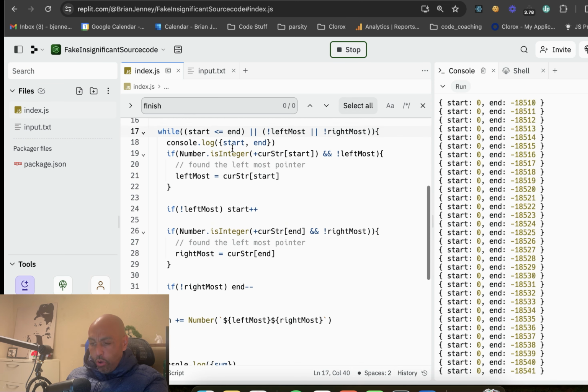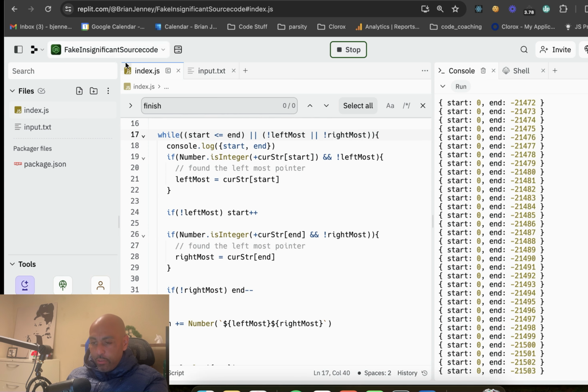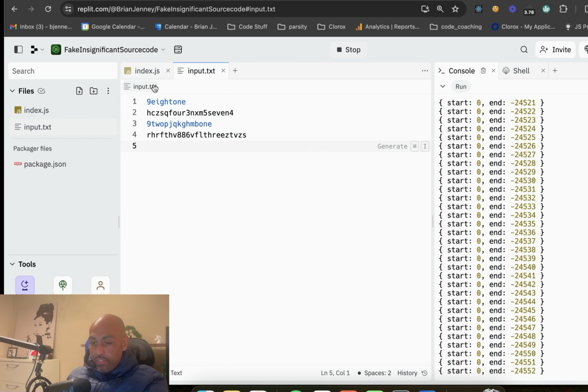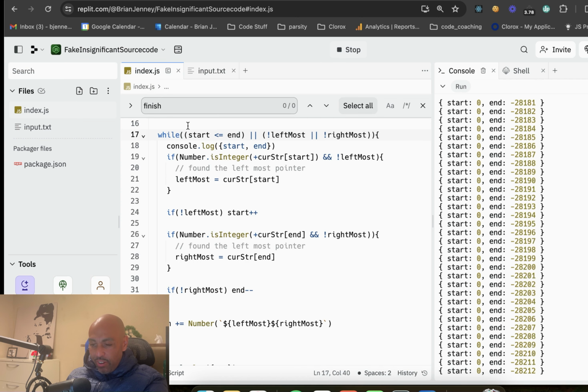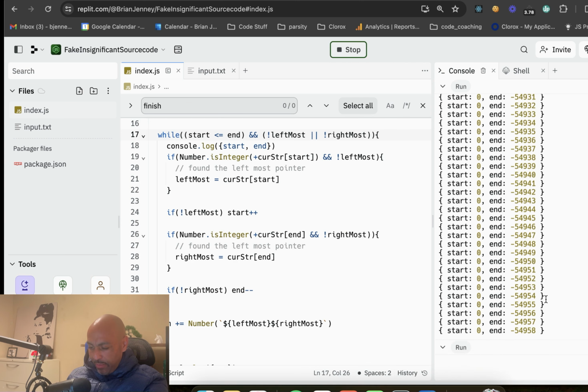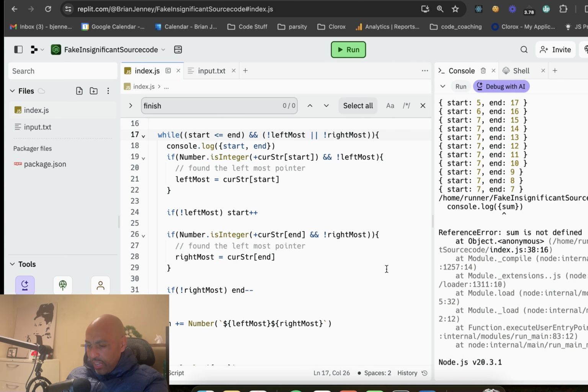It just keeps going. The start never increments because on that first one, if we look at the first one, we have 9. And then we say, okay, well, start is less than or equal to the end. Well, start is less than or equal to the end. This is so weird because I would think that would just work, right? And now I'll be honest, I'm kind of just throwing junk at it right now, which I don't like because something's not right here.